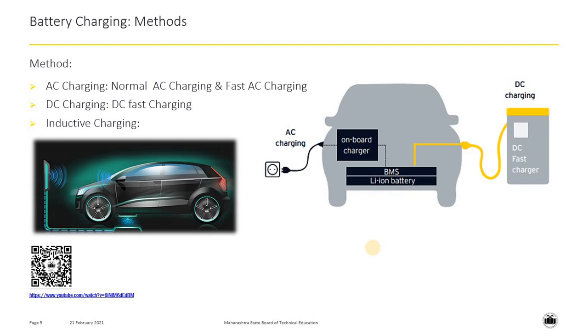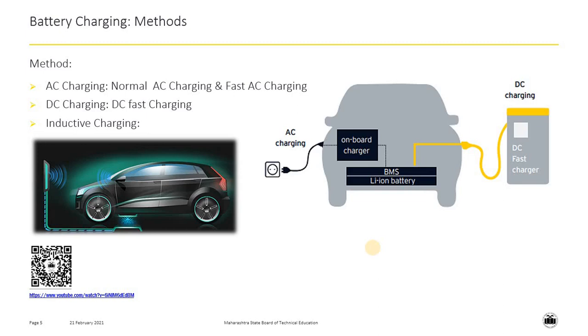Battery charging methods. There are three methods available to charge battery of electric vehicle. First method is AC charging. It is further split into two types. One is normal AC charging and other is fast AC charging.